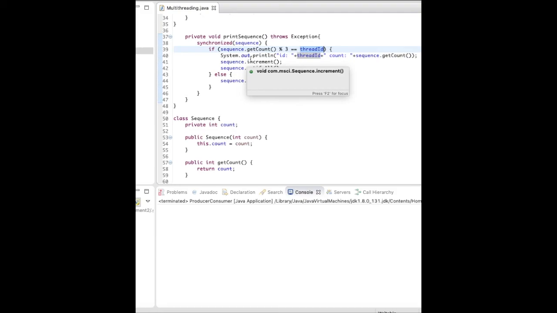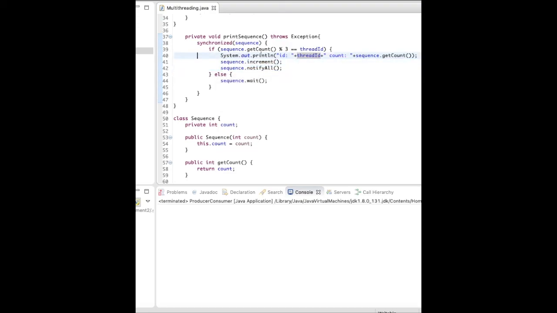So we are now handling the sequence. It's not based on the operating system logic. It's now handled by us, which thread will execute and when. So if it is equal to the thread ID, we will print the value, increment it, and notify all other threads that they can now start execution.